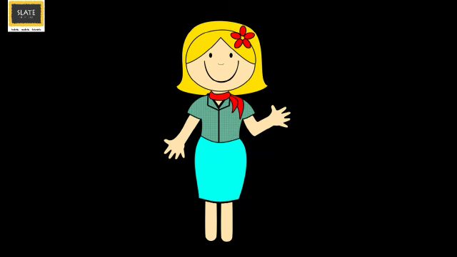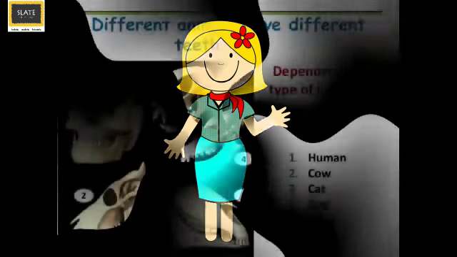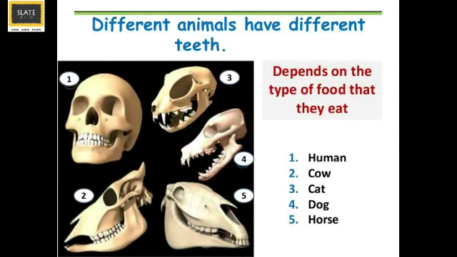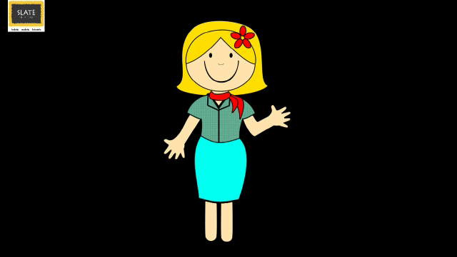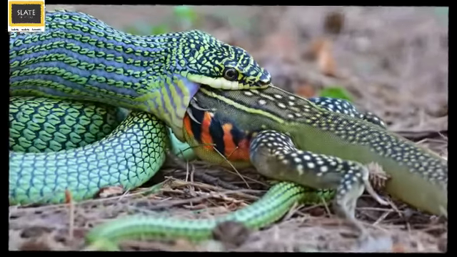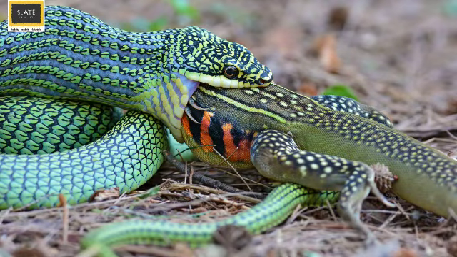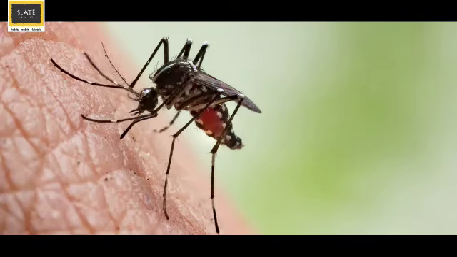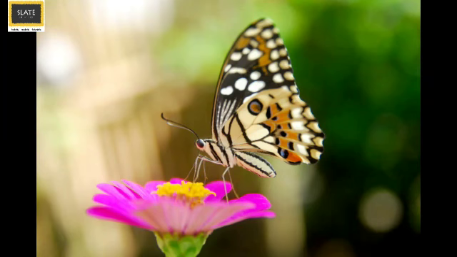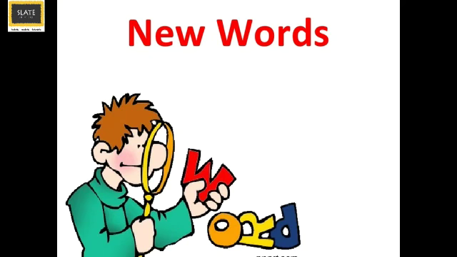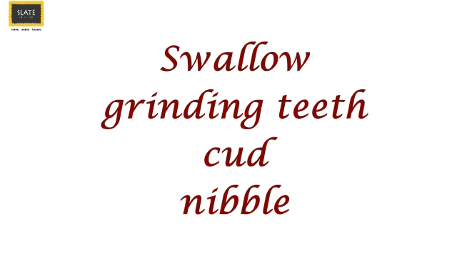So Slaters, with this we complete our today's session. We learned about many different ways in which animals eat. Some animals have broad teeth, sharp teeth, pointy and curvy teeth. Other animals swallow their prey directly, while others suck blood or nectar. We also came across new words like swallow, grinding teeth, cud and nibble.